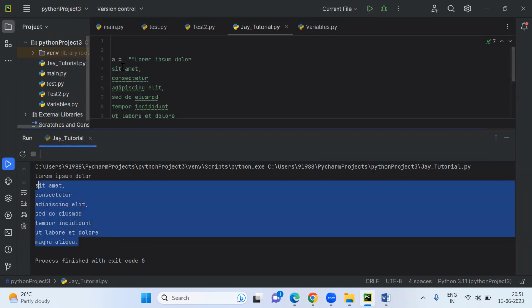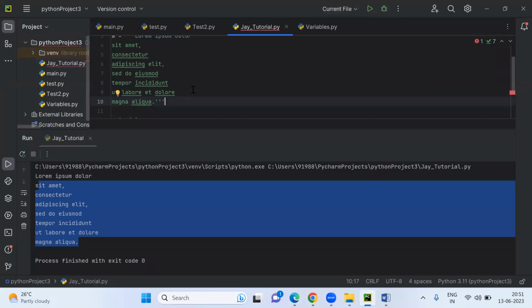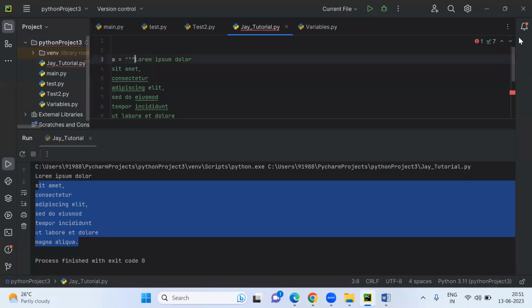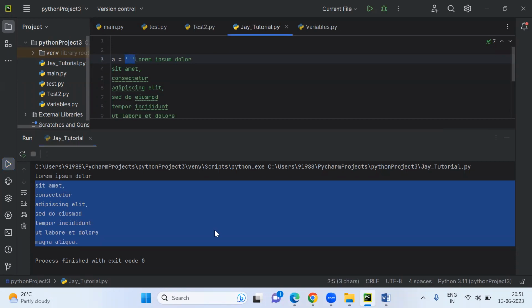If you want to print your string in multiple lines, then you have to write it in triple single quotes or triple double quotes. Now, if I use three single quotes, will we get the same output? Okay, let's see that. So you are getting the same output. Either it should be single quote three times or double quote three times.